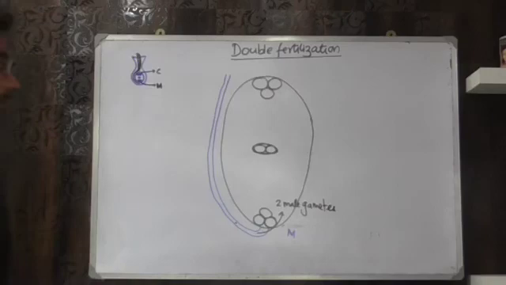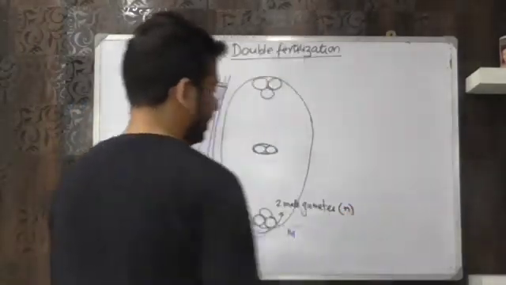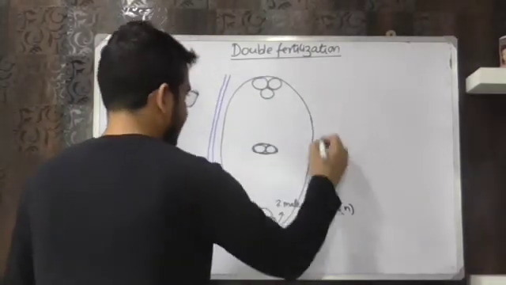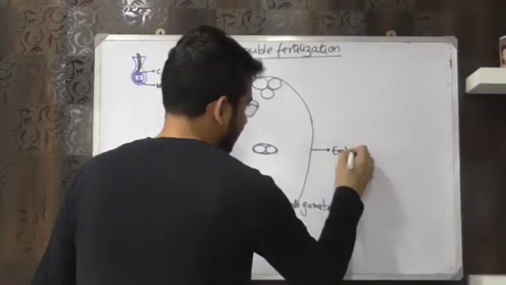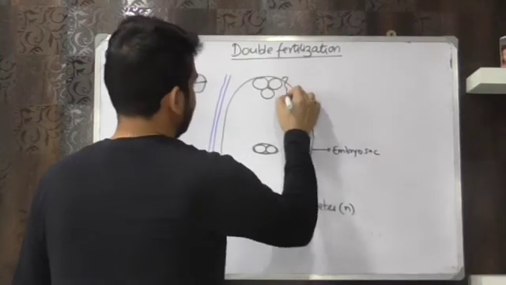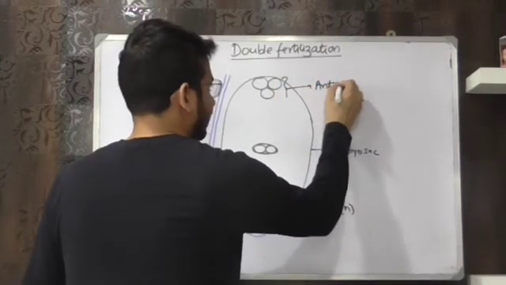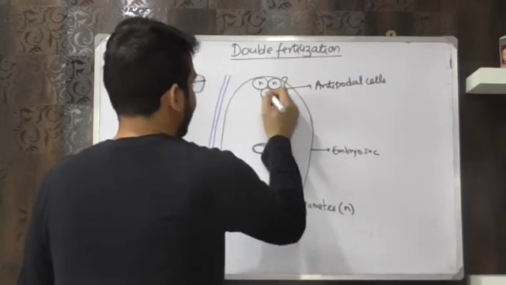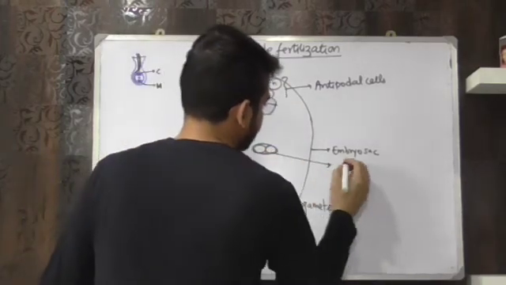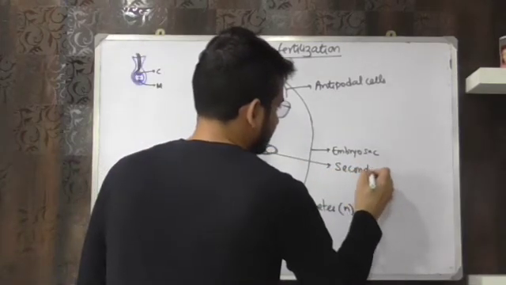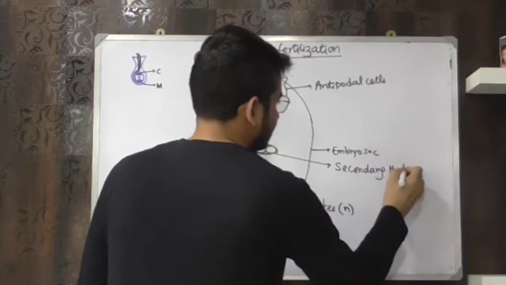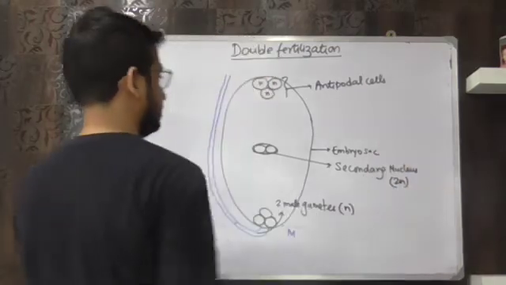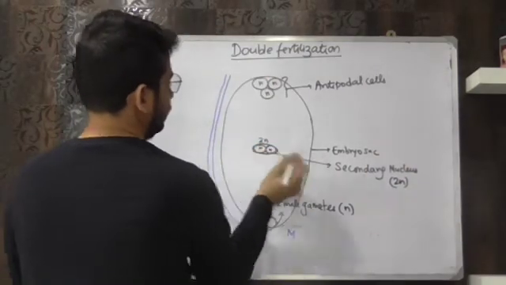Now the 2 male gametes are obviously haploid in nature, right? Now this male gamete will fuse with this. Once again, this is embryo sac. एक बार फिर से मैं repeat कर दूँ सब चीज़. This is embryo sac. These are the antipodal cells which are required for nutrition, and each of the antipodal cells are haploid, n each. Now this is definitive nucleus or secondary nucleus. Okay, and I can say this is 2n because n और n fuse कर चुका है.